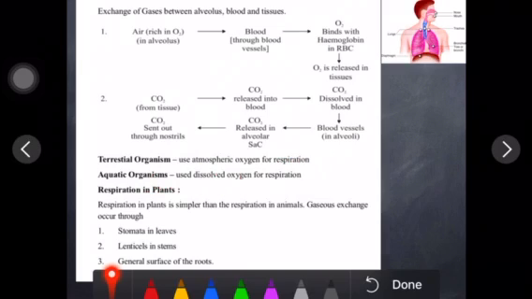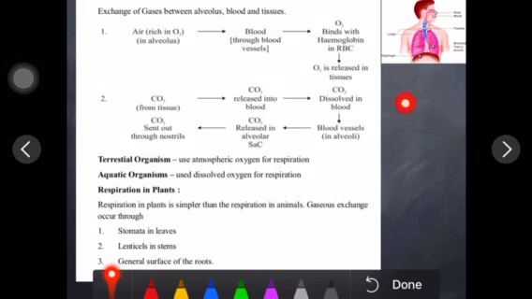Then respiration in plants, you should know about that. Here gas exchange takes place by stomata, tiny pores on the leaves. During daytime they help in exchange of gases. Tiny pores on the stem are called lenticels, they help during night time. And the general surface of roots also helps in exchange of gases. So you should remember all the points which come under respiration, fine.